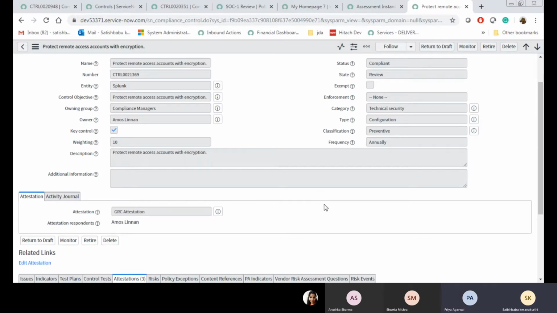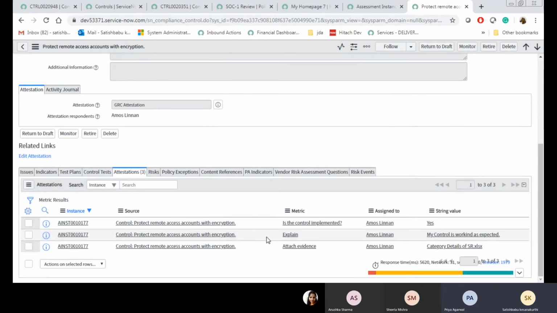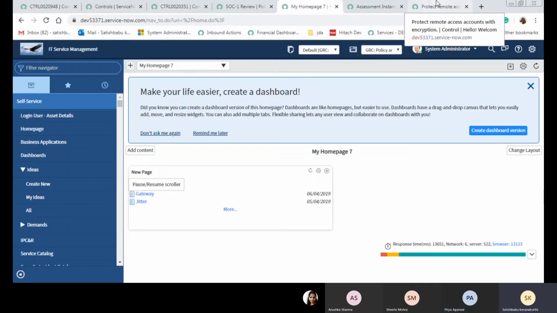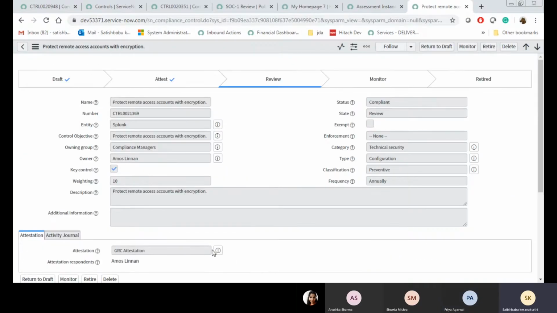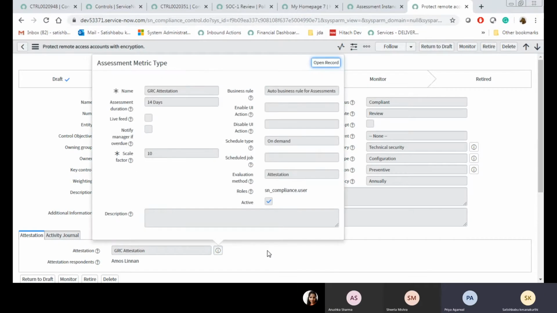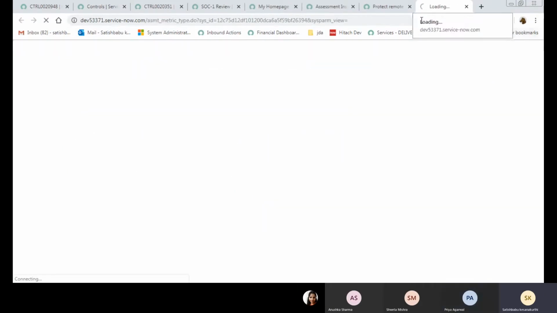Satish: Yes, I have a doubt. In attestation, we have a string field like explain. So how will it identify that it is positive feedback? Yes, whenever we configure the attestation, we give the correct answer. Let me show you one. The GRC attestation: how will it calculate? That is a good question.